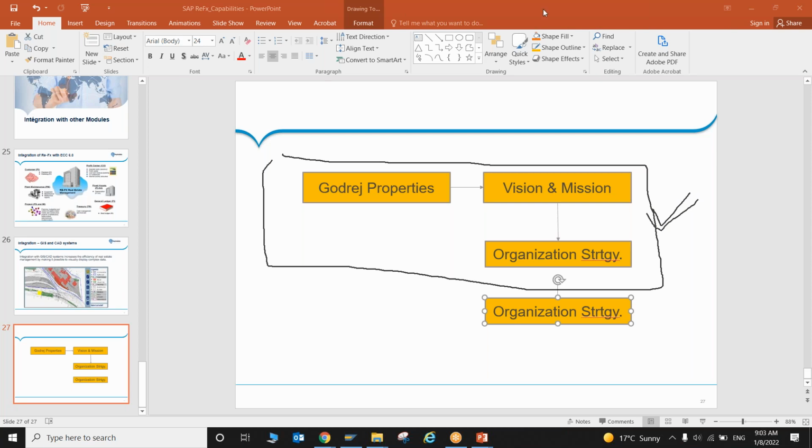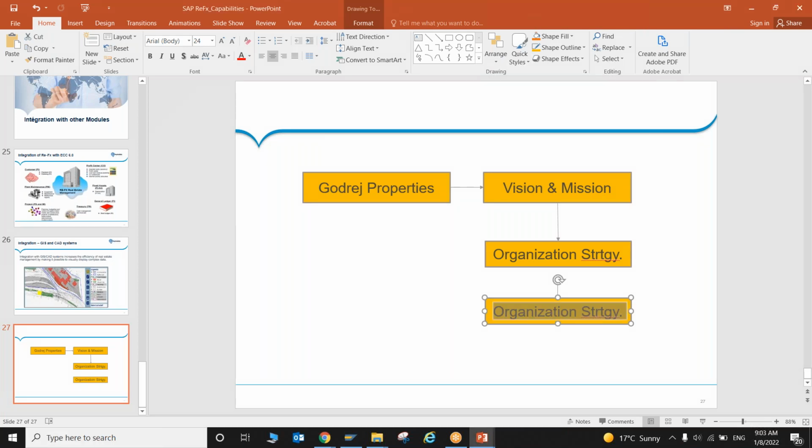So let's say I'm from the strategic team and I'm submitting one proposal, a residential project. We should launch one residential project in Delhi. Let's say I have given one location, East Delhi. Then it is submitted, and it will go for review. First of all, the review team will check whether it is aligned with my organization's mission and vision. If yes, it will go to the next stage.